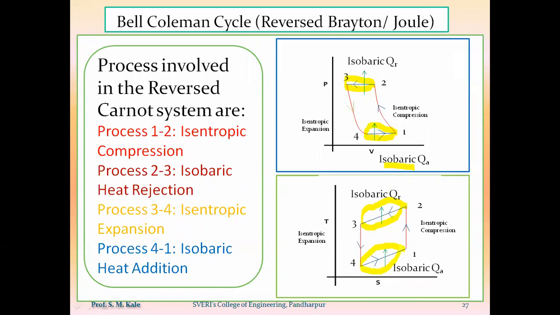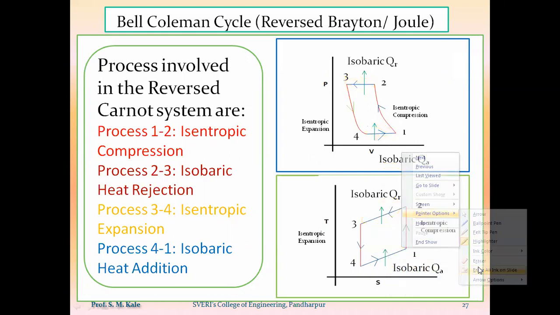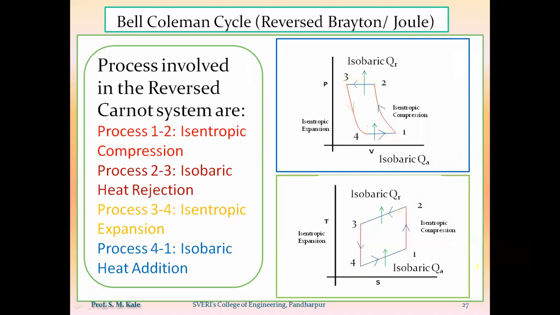So by replacing the isothermal processes of the reverse Carnot cycle by isobaric processes, that reverse Carnot cycle will become a Bell-Coleman cycle. Are you getting? So this is nothing but the PV as well as TS diagram of the Bell-Coleman cycle, also called a reverse Brayton cycle. That reverse Brayton cycle is also called a reverse Joule cycle.